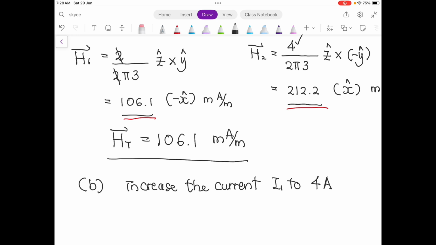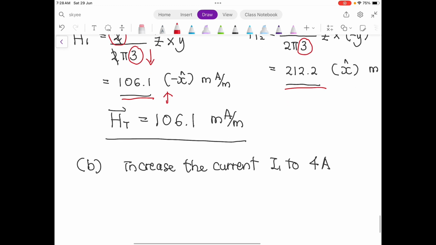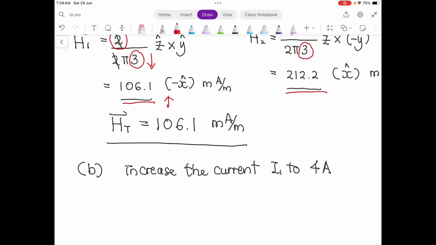The other way is, beside the current, we have one more variable, which is the distance. Because you want to make it 0, if you want to increase this H1 so that it equals 212, you have to reduce the distance of I1 with the observation point.